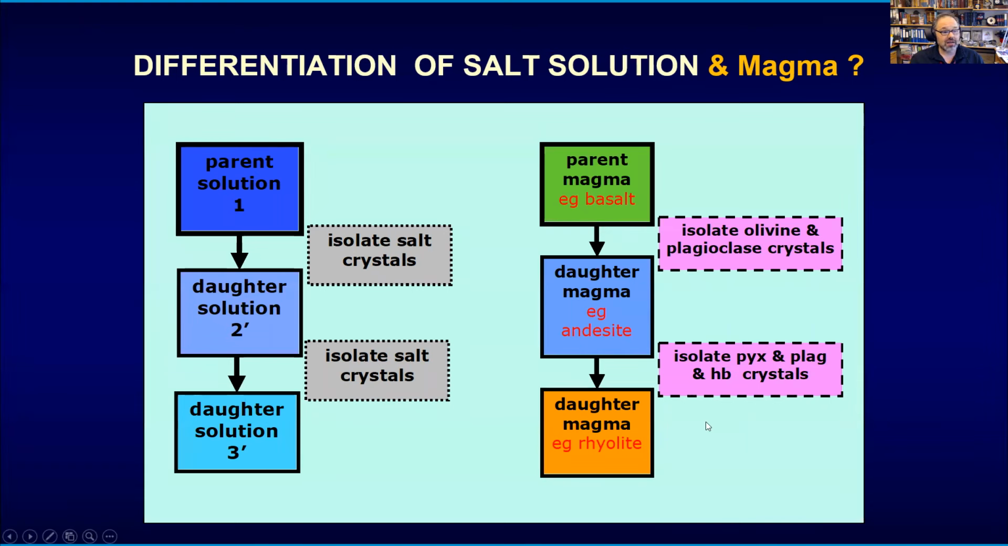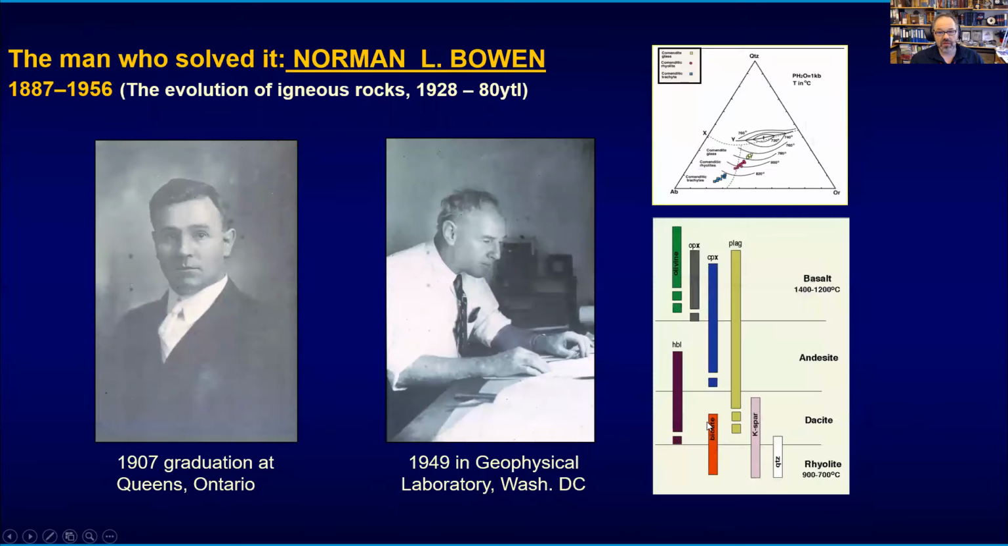Now, in reality, this is not done in steps. It's a more gradual process, or you could separate it into many, many zillions of small steps. But Mr. Bowen realized this back in the 1920s already, and Bowen was a pioneer here. He is a Canadian who worked in the US for much of his work life, working at the Geophysical Laboratory in Washington.